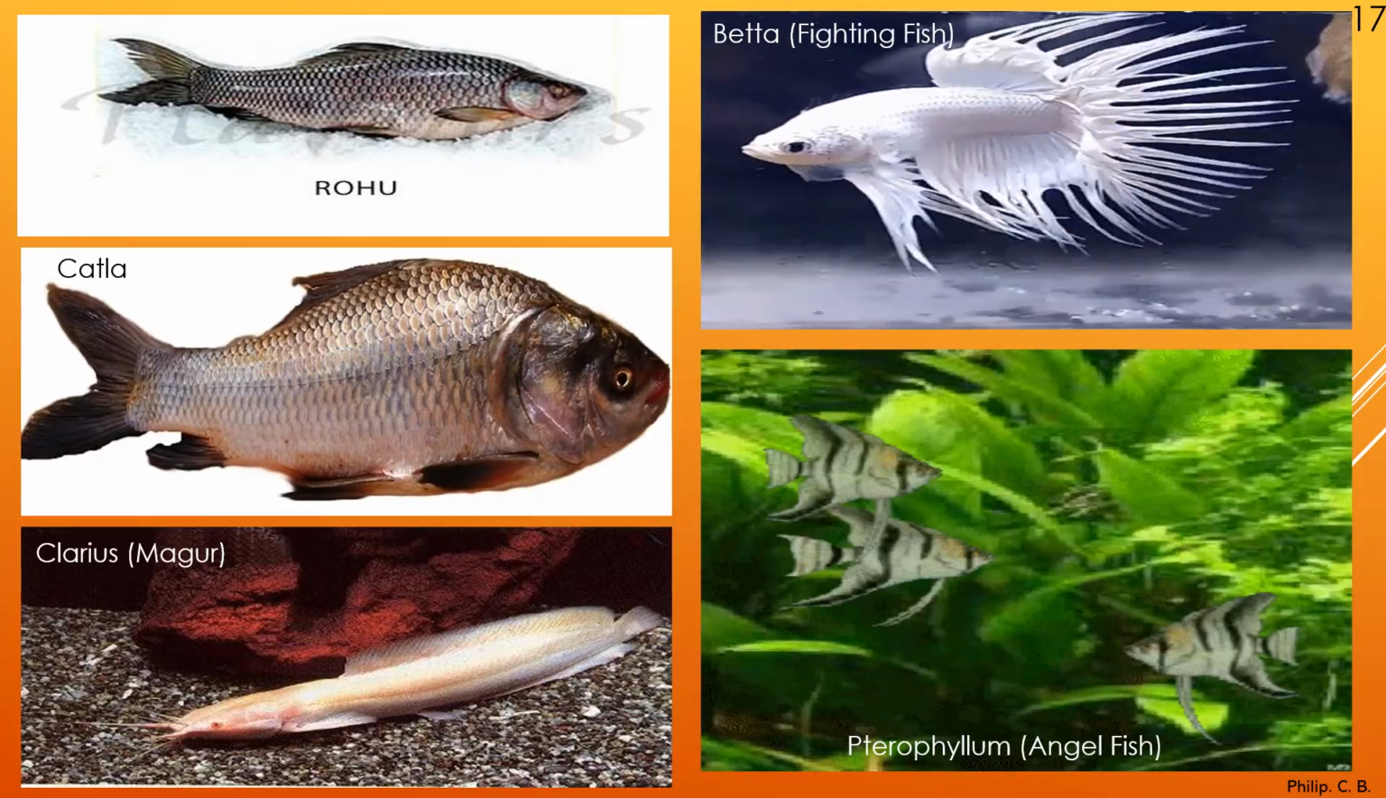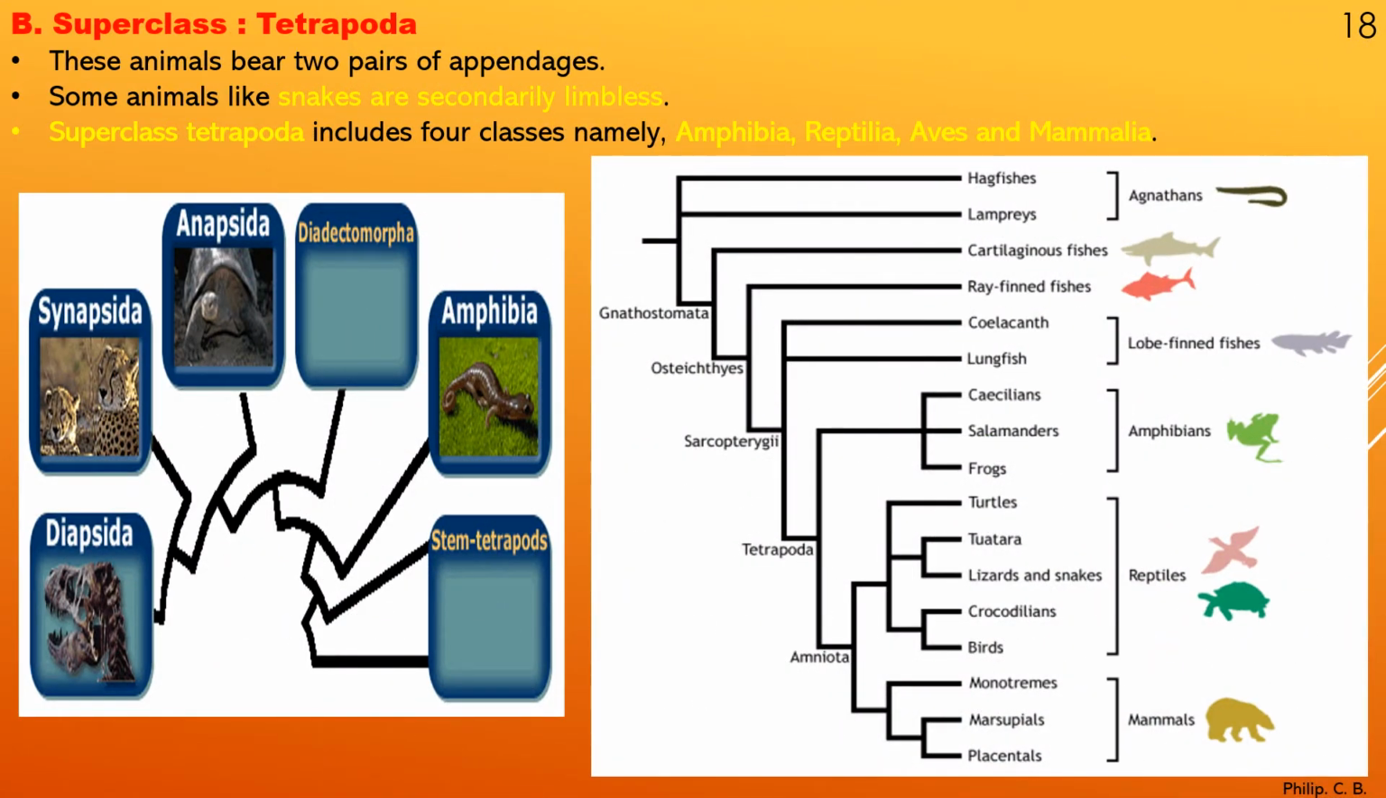Now moving on to the second superclass, second part, that is Tetrapoda. Tetra, four appendages, or two pairs of limbs. So these animals bear two pairs of appendages. Some animals like snakes are secondarily limbless. So snakes don't have any limbs as such.